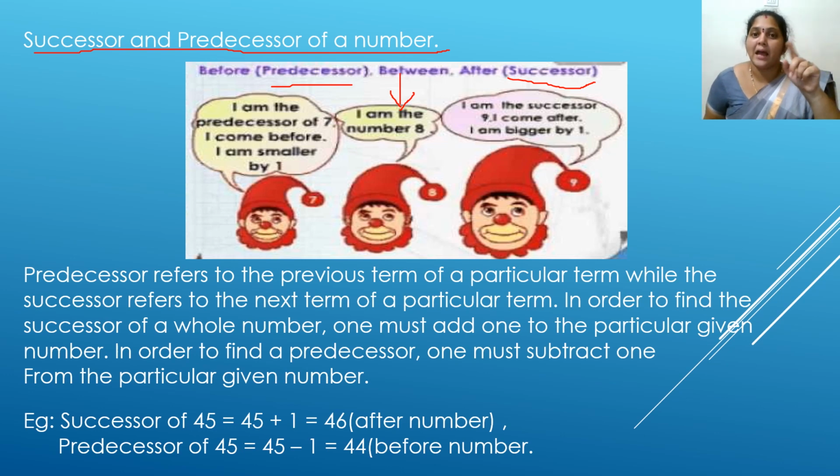Successor means you have to add 1 to get your successor. 8 plus 1 will be your successor. That is nothing but 9. And when you are going to look for your predecessor, you have to minus 1.